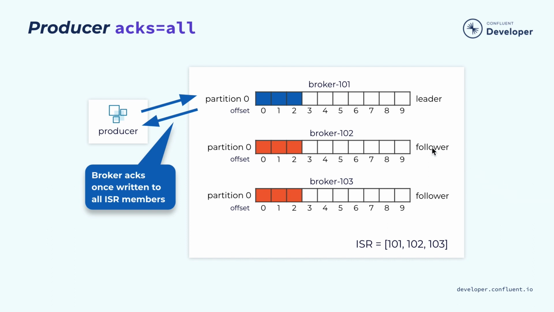Because in addition to the round trip between the producer and the leader, you have to wait for another round trip for the data to be replicated from the leader to the followers, potentially in parallel if you have multiple followers. But you also have to wait another half round trip for the follower to acknowledge the receipt of those events. So it's roughly 2.5 times the latency of the leader.